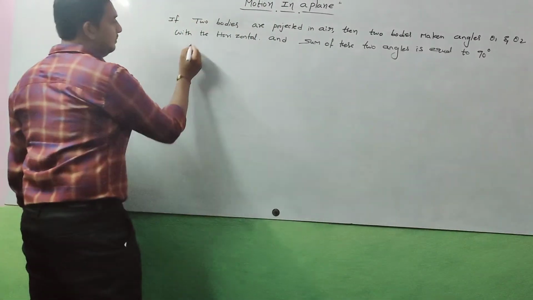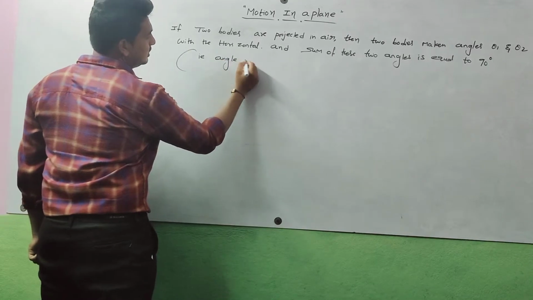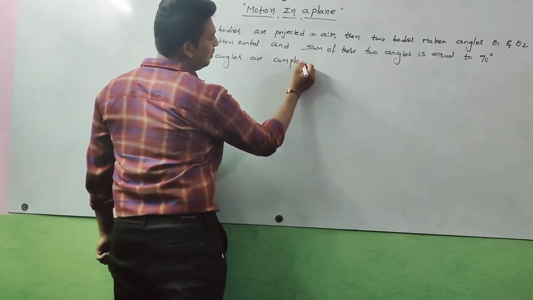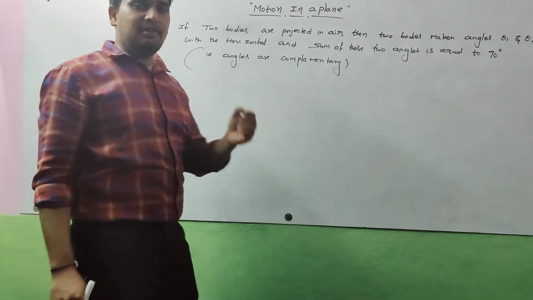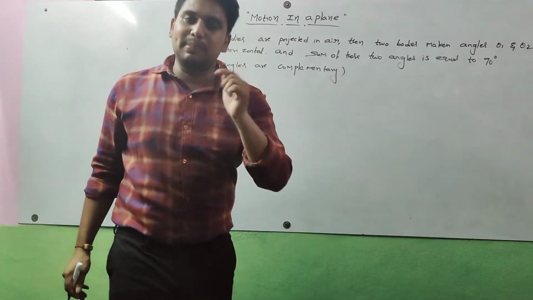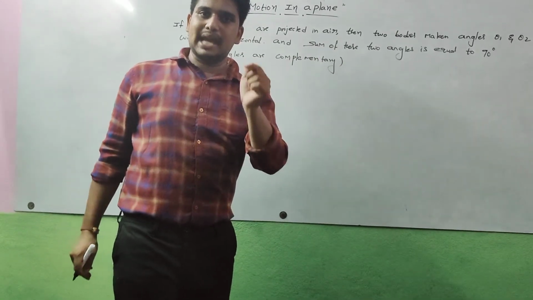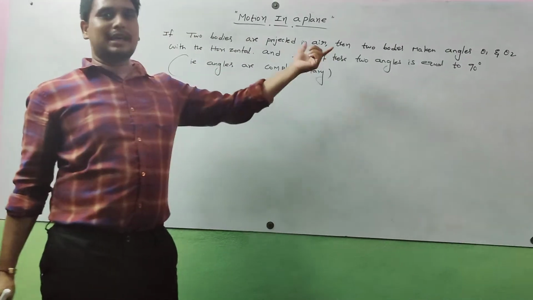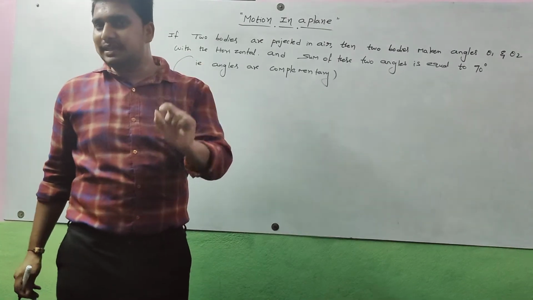That means the angles are complementary. We already studied in mathematics, whenever the sum of angles is equal to 90 degrees, those angles are called complementary angles. If the sum is equal to 180 degrees, those angles are called supplementary angles. So here the angle sum is equal to 90 degrees, that's why these angles are called complementary angles.